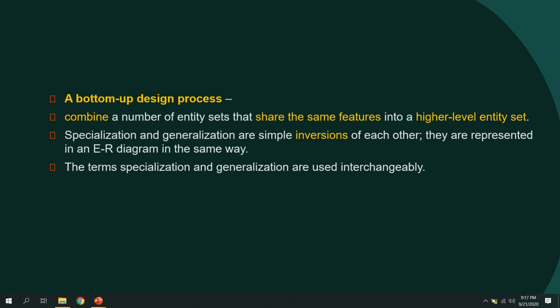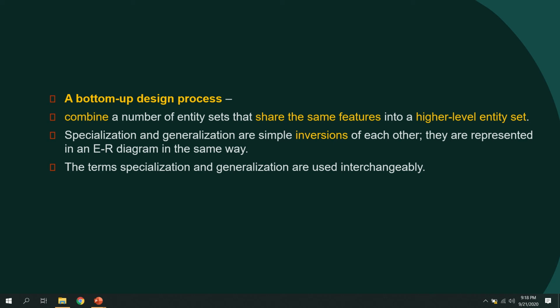Across each and every entity set there will be something in common, and based on that we group them into an upper, higher level entity set, which is called doctor. I think it will be clearer if you understand this example.